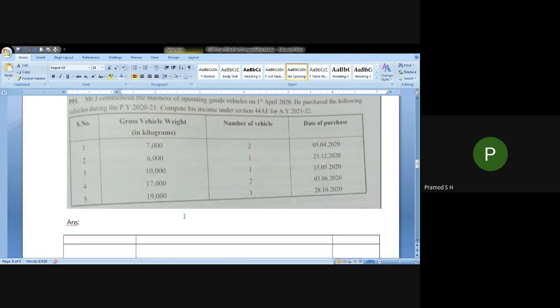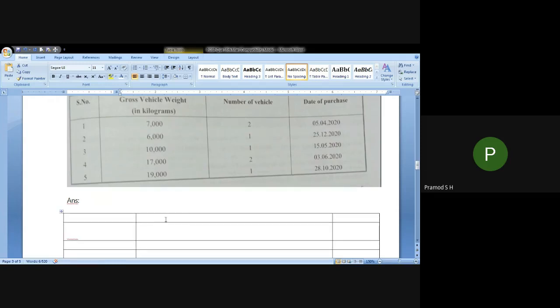One, as the number of vehicles owned by the person during the financial year 2020-21 does not exceed 10, he is eligible for computing income under section 44AE. Second, a vehicle shall be considered a heavy goods vehicle if its gross vehicle weight exceeds 12,000 kgs. Any vehicle with gross vehicle weight less than 12,000 kgs would be treated as light goods vehicle. So you have to write that as another working note.